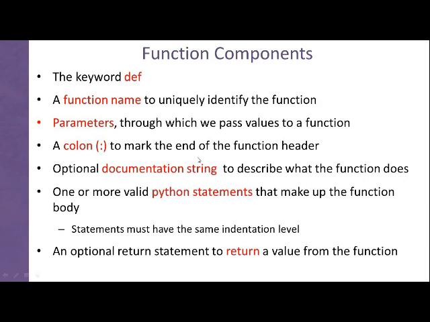The second component is a suitable name that we will give for a function. This name is a valid identifier, like the ones we use for variable names or on any other occasions. Valid identifier in the sense it can be alphanumeric, but the first letter of the function name should strictly be an alphabet, or we can go for the special character called underscore. Following the first letter we can have a mixture of letters and numbers. It's up to us, but no other special character excepting the underscore symbol is allowed.